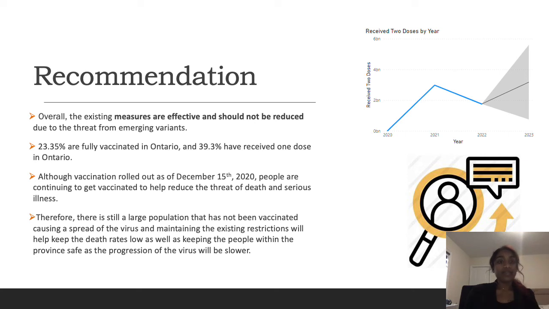With that all being said, there is still a large population that has not been vaccinated, causing a spread of the virus, and maintaining the existing restrictions will help keep the death rates low, as well as keeping people within the province safe, as the progression of the virus will get slower, or at least we hope that there won't be as many mutations.